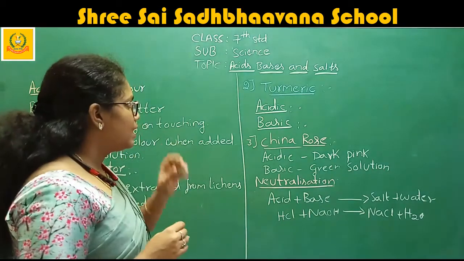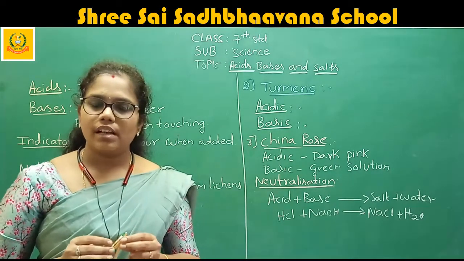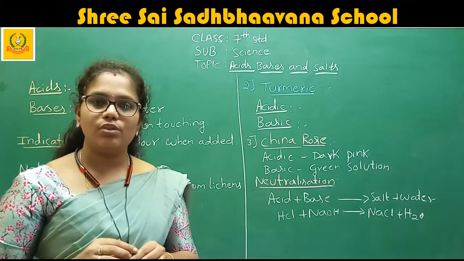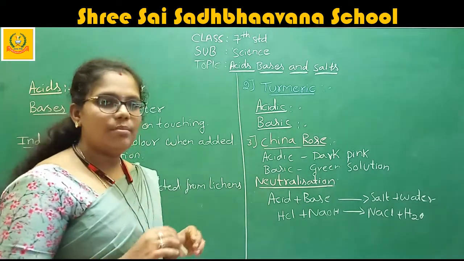And the next one is turmeric. Turmeric is also one of the natural indicators. How are we going to find this one? We will check one by one.